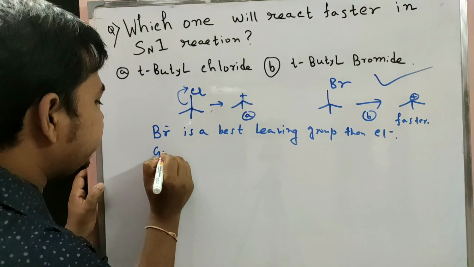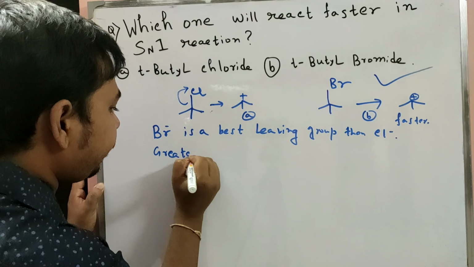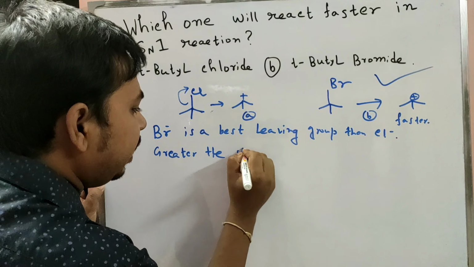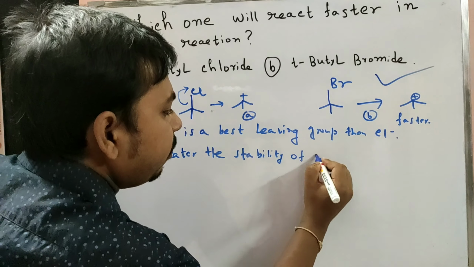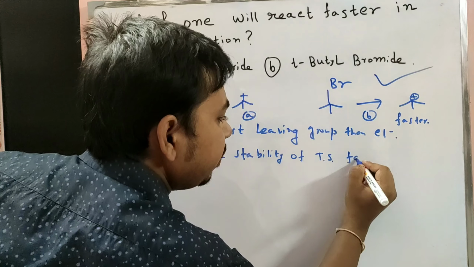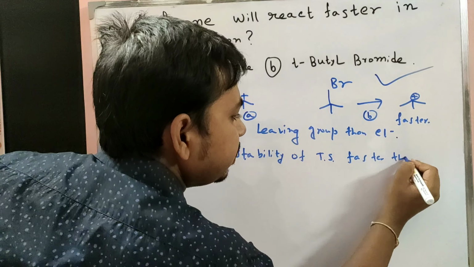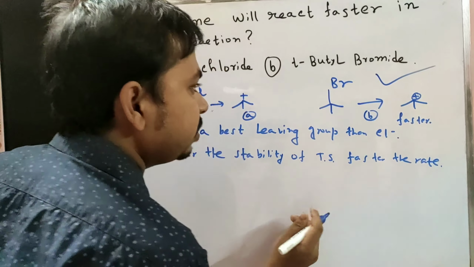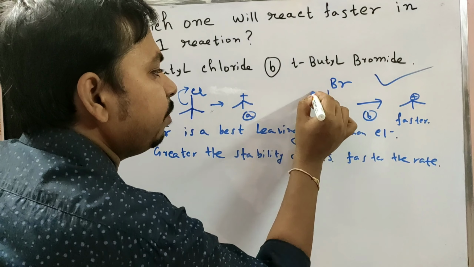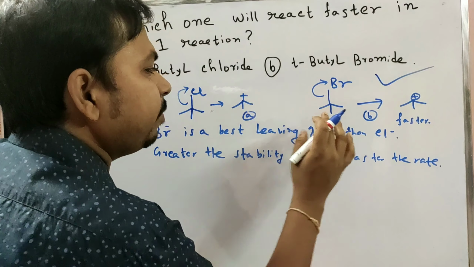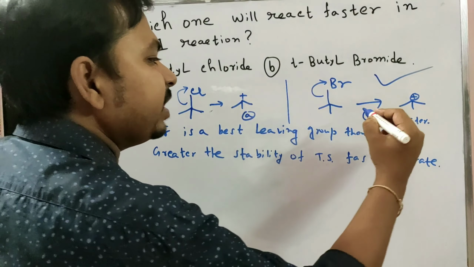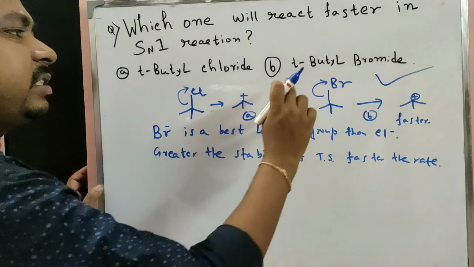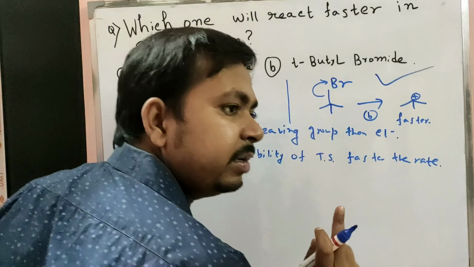Greater the stability of the transition state, faster the rate. So bromine is faster as compared to chloride, and the reaction is faster in that case. So tertiary butyl bromide reacts faster.